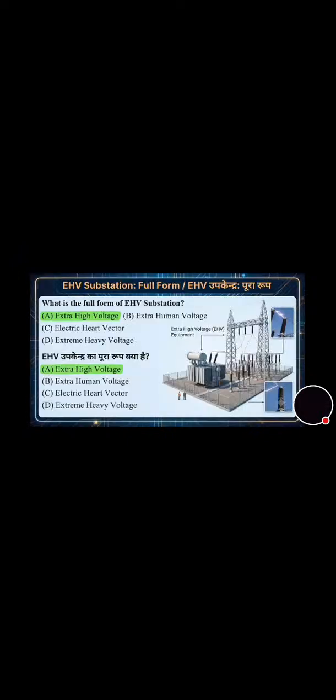Now we will move towards the next question that's on the screen. You can see, what is the full form of EHV substation? And its correct answer is option A, that is extra high voltage substation.